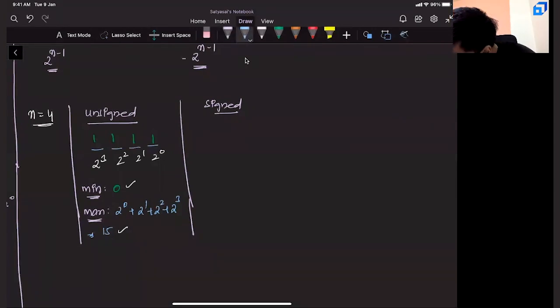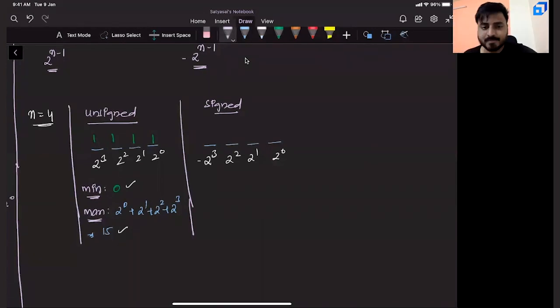Similarly, now let us take the signed scenario, there are 4 bits. In this case, what will be the base values? Again, this is 2 power 0, 2 power 1, 2 square, but this is the MSB bit, right? If it is the MSB bit, this will become minus 2 power 3. Excellent. Now, can you tell me the minimum value? What will be the minimum value?